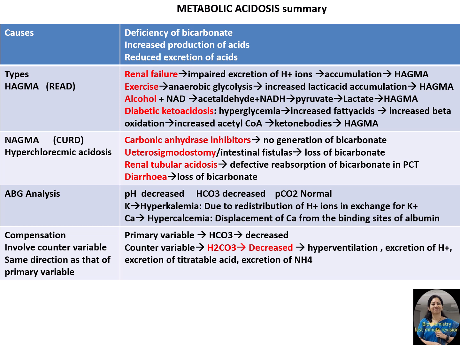There are two important compensation rules. Compensation always involves the counter variable, in the same direction as that of the primary variable. The primary variable in metabolic acidosis is bicarbonate, and this is decreased here, and the counter variable is carbonic acid. Since the primary variable is decreased, the counter variable has to be decreased in order to attain the compensation. Now the carbonic acid concentration is decreased by hyperventilation by the lungs and by excretion of hydrogen ion as titratable acid and excretion of ammonium ion by the renal system.